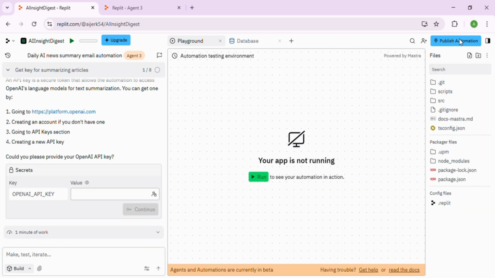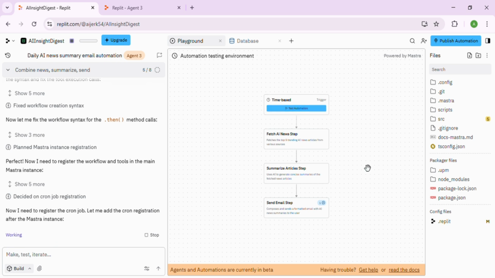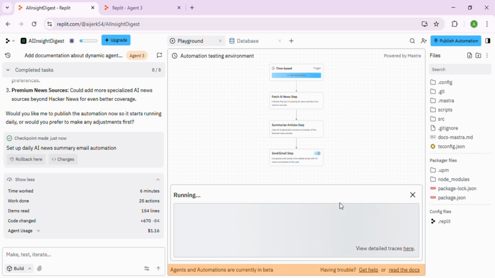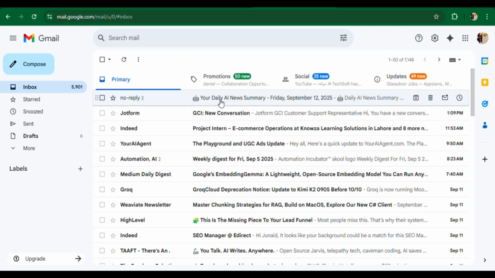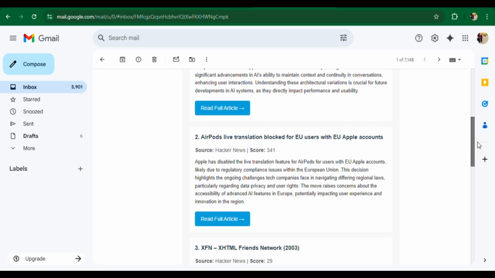It then asks for my OpenAI API key, sets up the tools, and even auto-fixes workflow errors along the way. In less than 10 minutes, Replit Agent has built a fully working daily AI news email automation. Now, I hit Test Automation, and boom, I've got an email in my inbox. Inside is a daily AI news summary with the top 5 trending AI articles of the day.